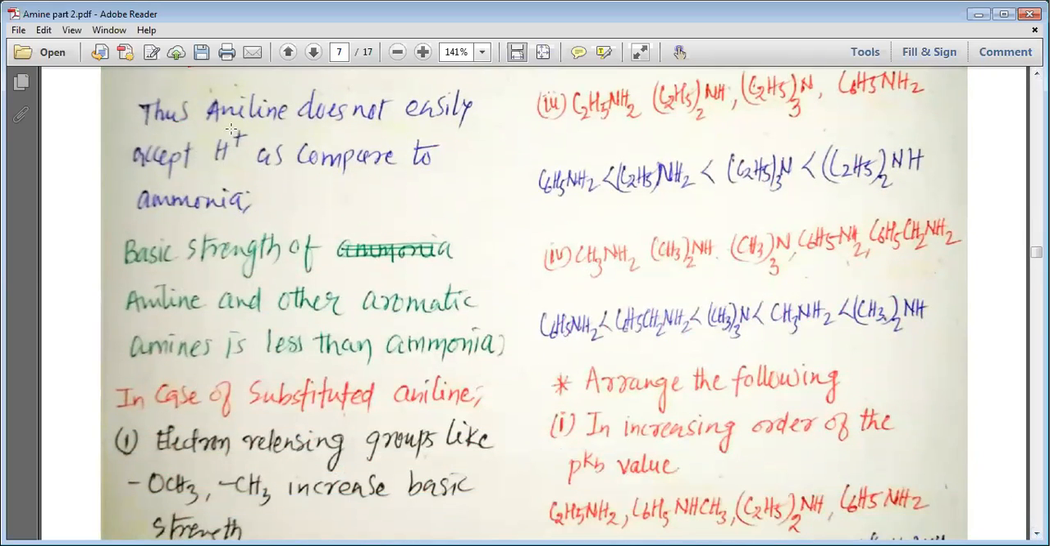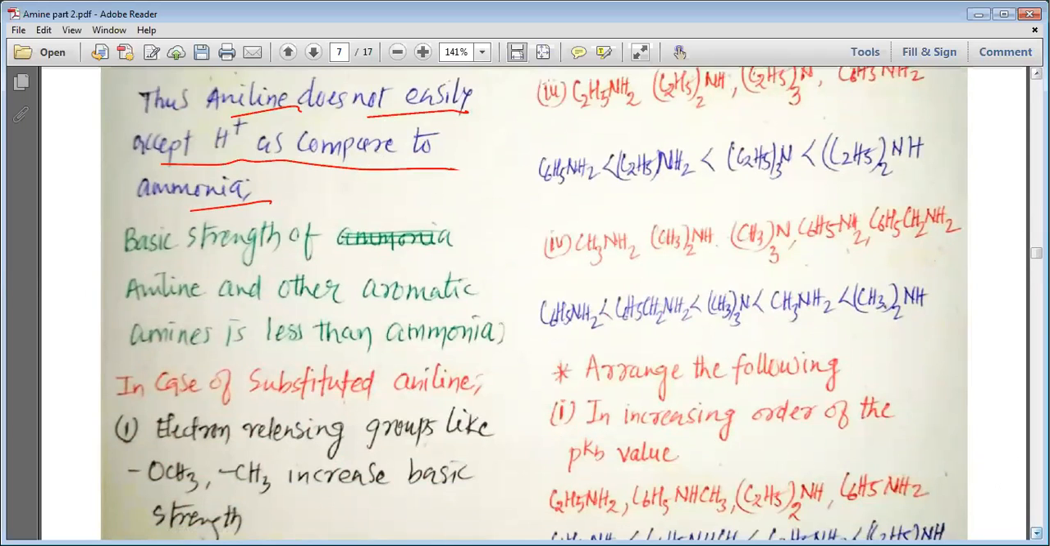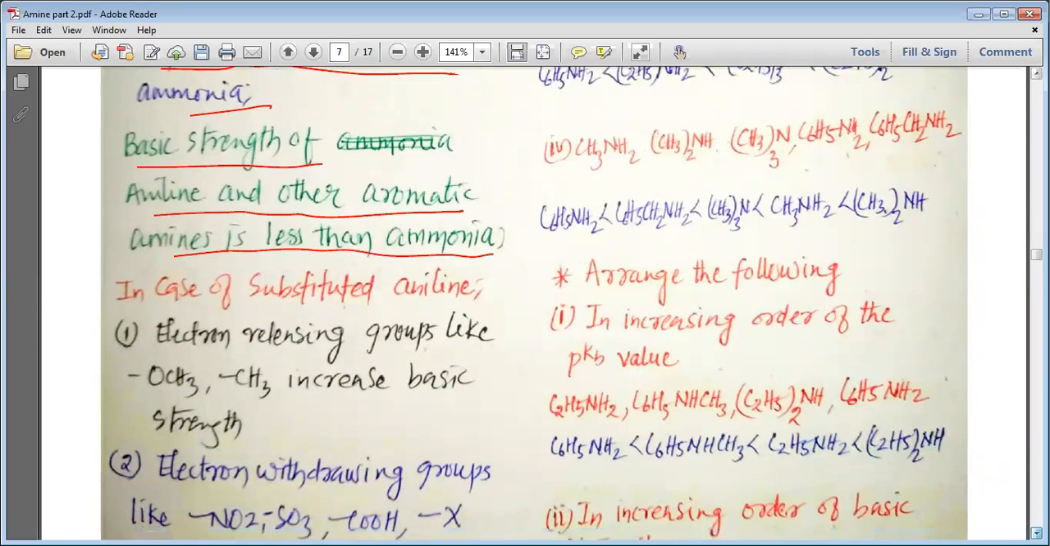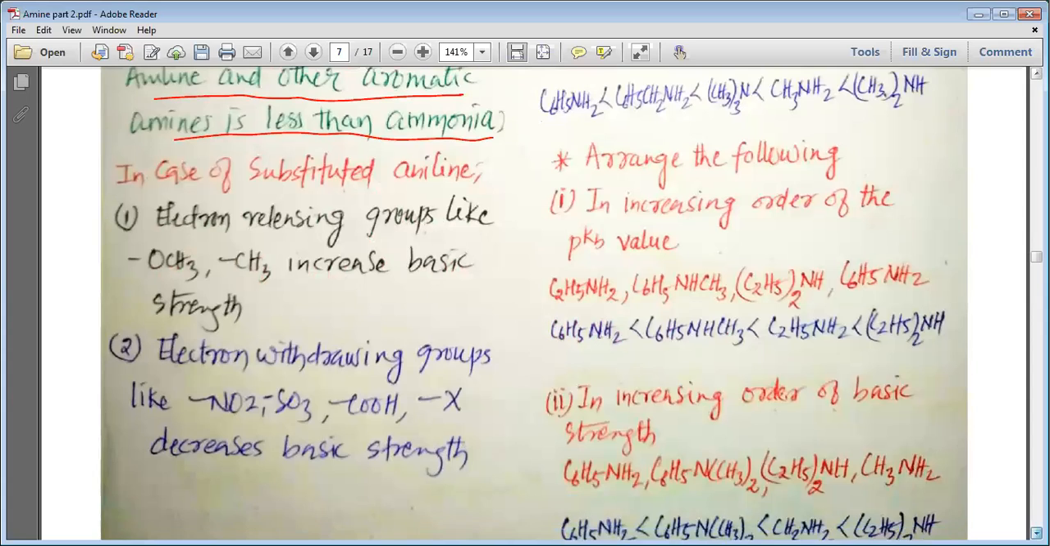Thus, aniline does not easily accept H plus as compared to ammonia, and that is why ammonia is more basic than aniline. That is why basic strength of aniline and other aromatic amines is less than ammonia. So we can easily now understand why aniline is less basic than ammonia. Even you may be asked this question, that why aniline and other aromatic amines are less basic than ammonia. You can easily explain this by using the resonance structures.